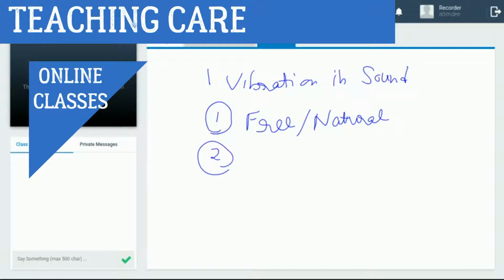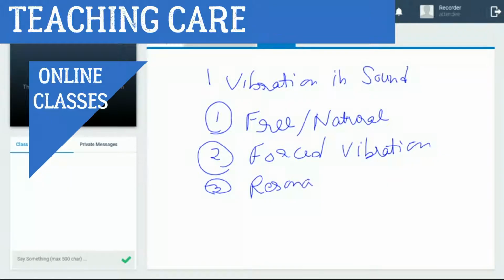Second, we have forced vibration. Third, we have resonance. Okay, three types of vibration we have.